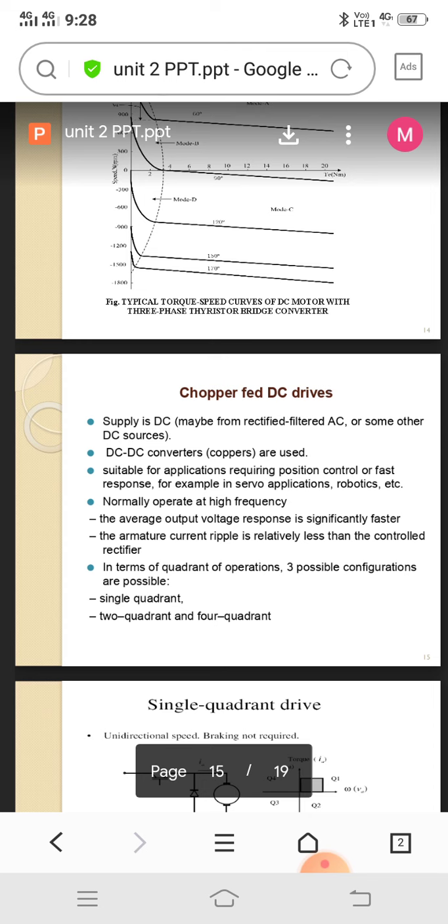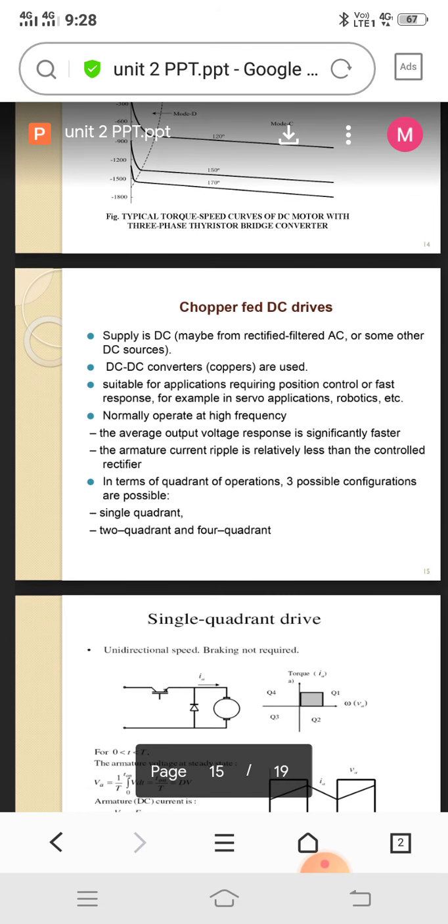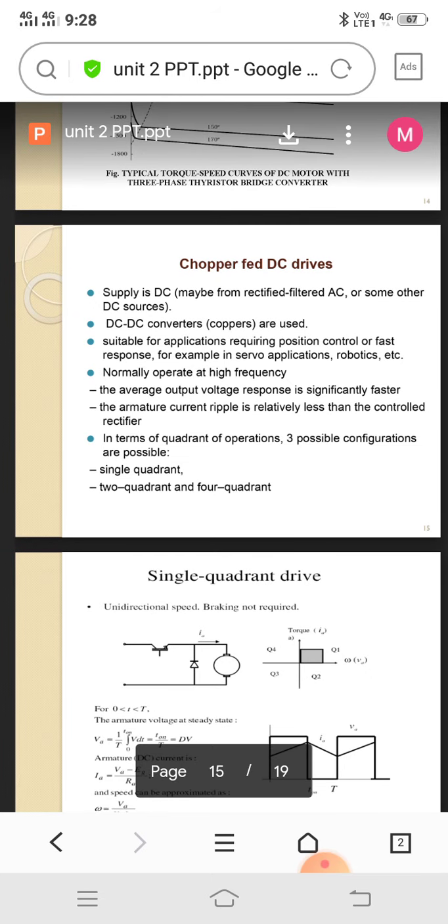There is a Cuk converter also, but the Cuk converter is rarely used in applications. So apart from the Cuk converter, we use these three converters: buck converter, boost converter, and buck boost converter. Okay. Now we have to discuss the chopper fed DC drives. The chopper fed DC drive is a DC to DC converter for suitable applications, in the sense of specific applications.